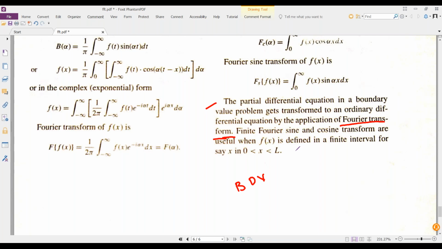They need to be converted into ordinary equations, and then we go with the solutions. So Fourier transforms work in such a way that partial differential boundary value problems are converted into ordinary differential equations.